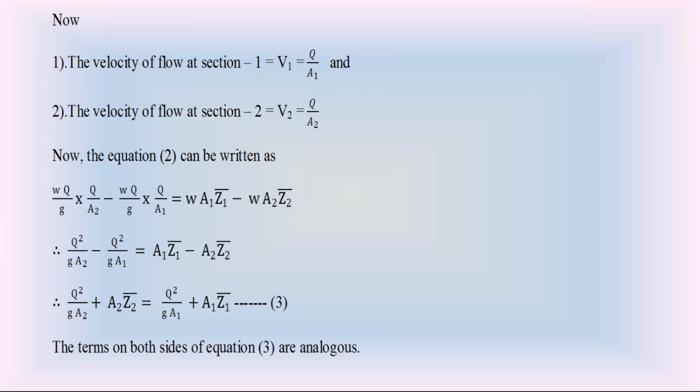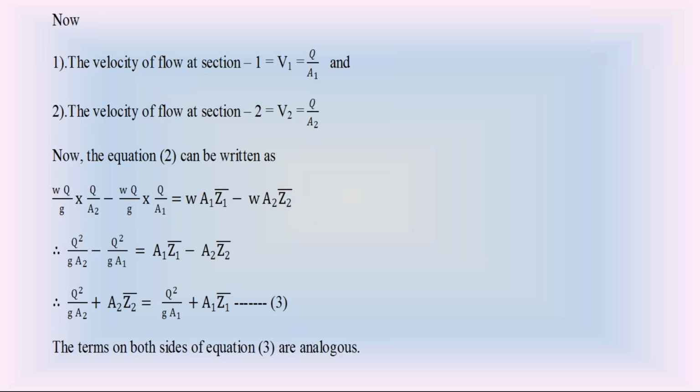Please remember, you can write Bernoulli's equation in the general form as the energy E equal to Z plus Y plus V square by 2g.